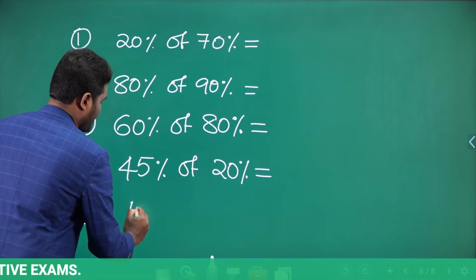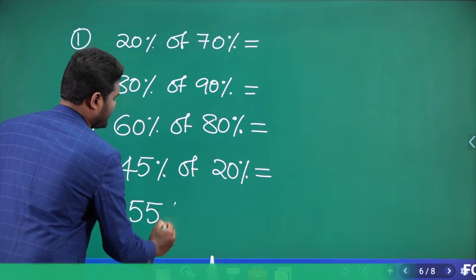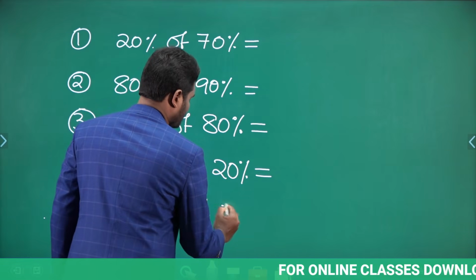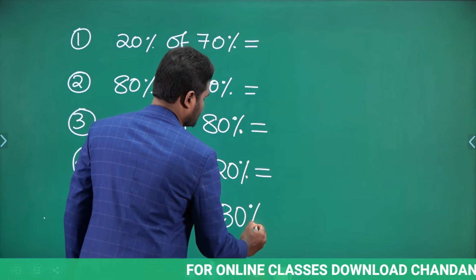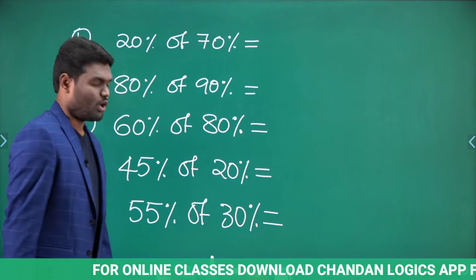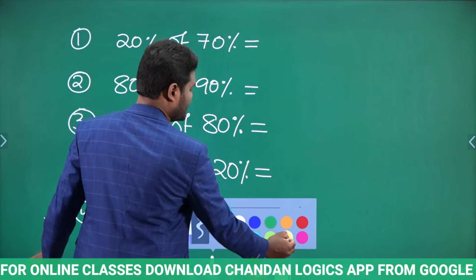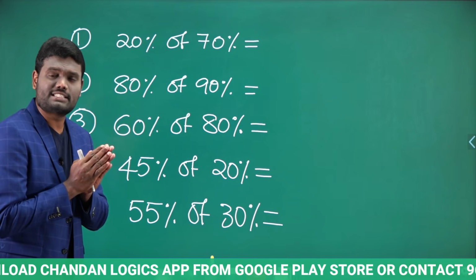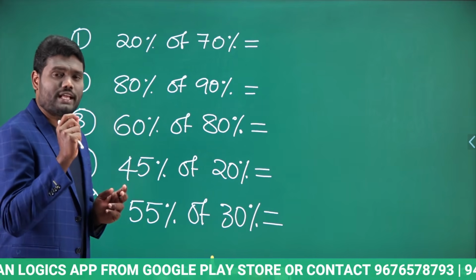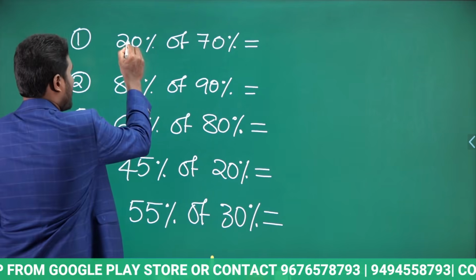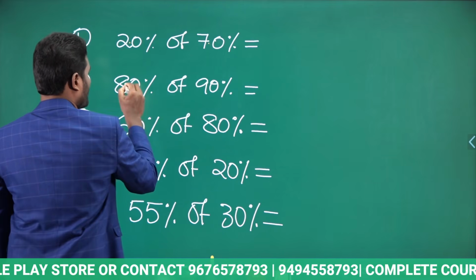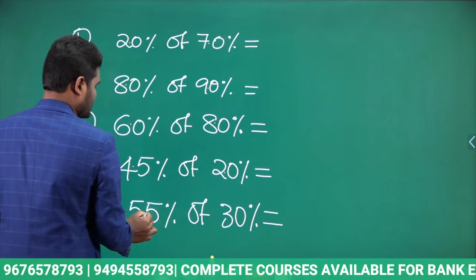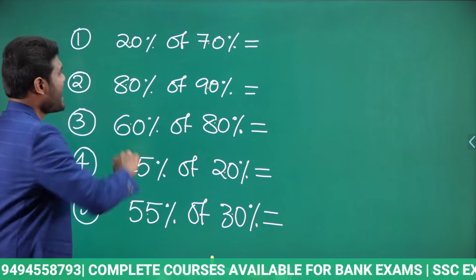Similarly, 55% of 30% is how much? So all these are nothing but percentage of percentage calculations. How to do these calculations faster? As I have told you, just place a decimal point after one digit. Look here, after one digit I am placing a decimal point. Very simple calculation. After one digit keep a decimal point and multiply.